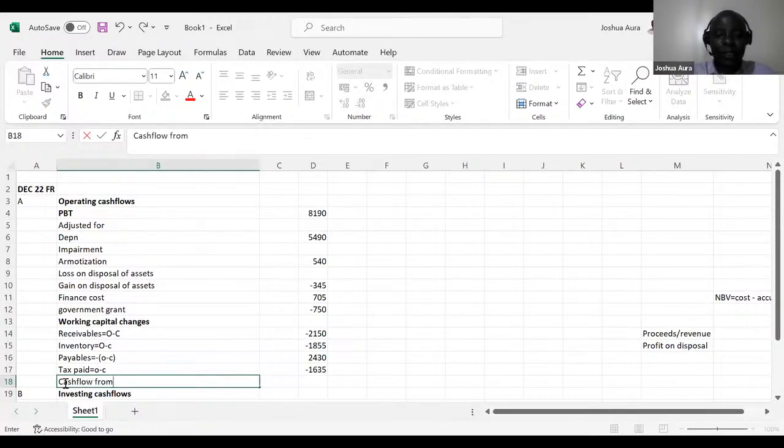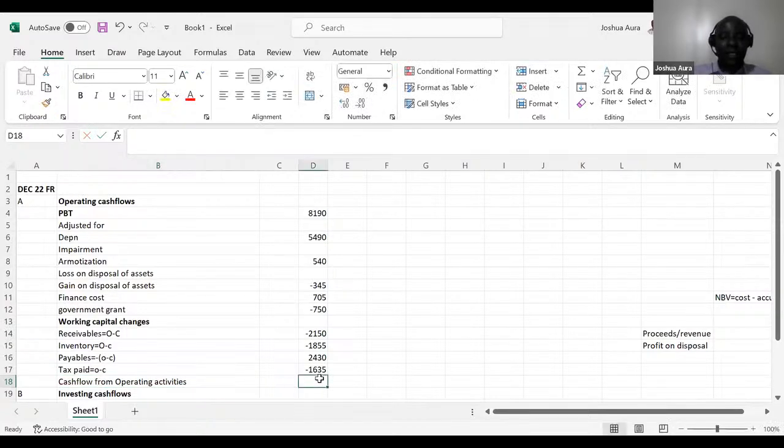from operating activities, cash flow from operating activities. Can just consolidate everything. Don't go the way of saying before working capital changes. No, like that. And then of course you'll be able to come here, and then you'll be able to say